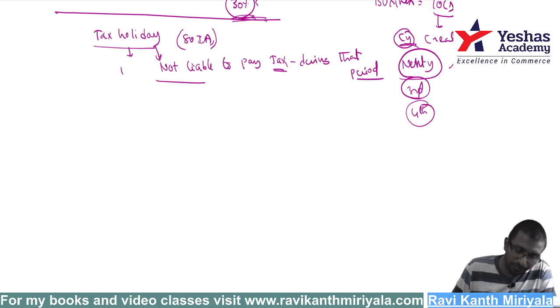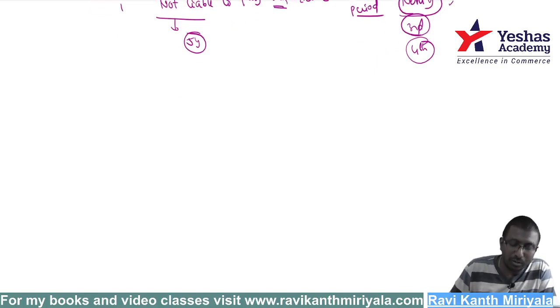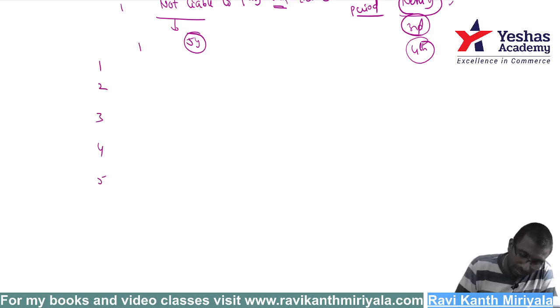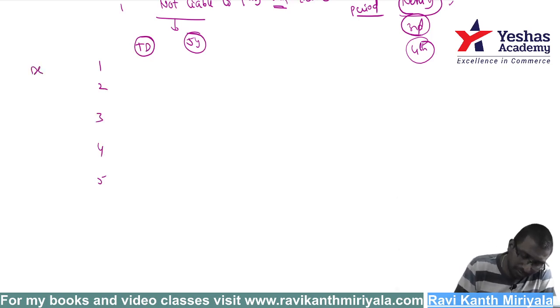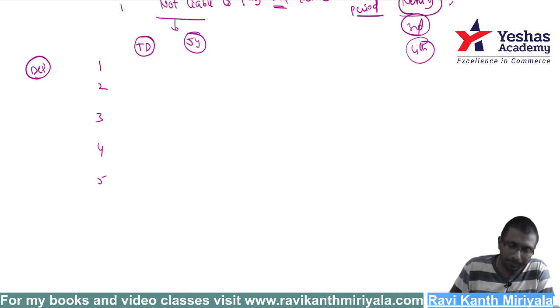The point here, suppose my tax holiday is equal to 10 years. Instead of 10 years, I'll take a simple example, 5 years. If the tax holiday period is 5 years, say 1, 2, 3, 4, 5. Now timing difference, TD stands for timing difference. First year, maybe because of depreciation and many things, a timing difference of 3 lakh rupees is there. Next year also 4 lakh timing difference is created. Next, what is happening? Reversal, reversal, reversal. Next, -1. It's going on like this.